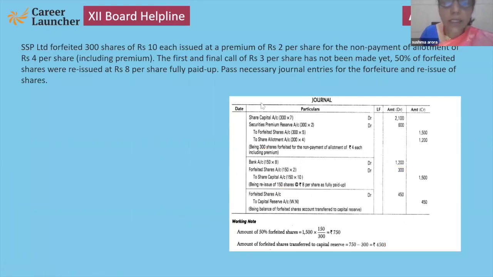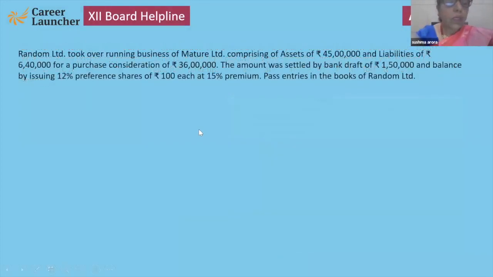Okay, next. Random Limited took over the running business of Mature Limited, comprising assets of 45 lakh, liabilities of 6 lakh 40,000, purchase consideration 36 lakh.